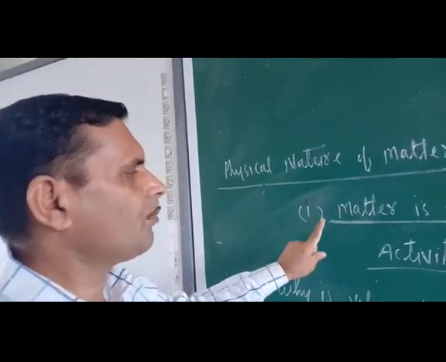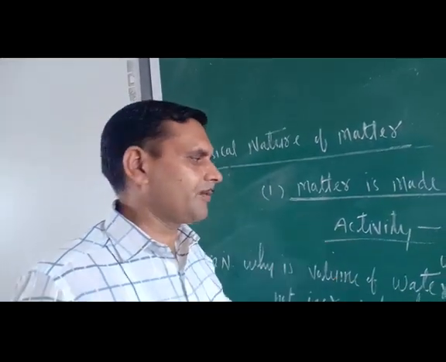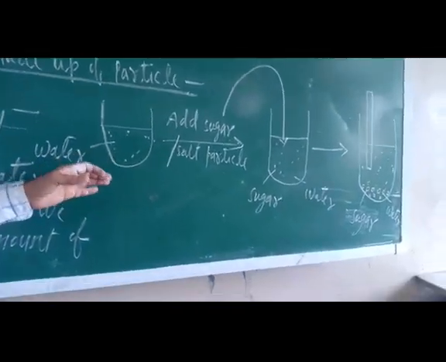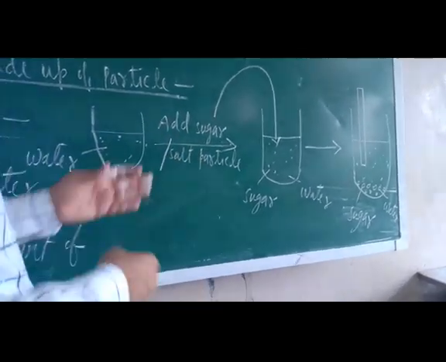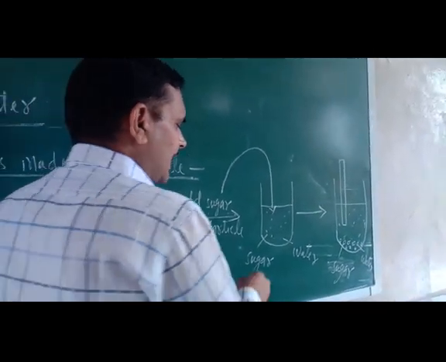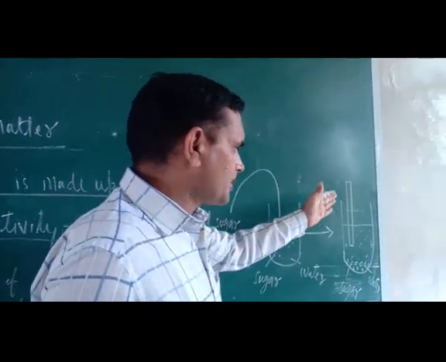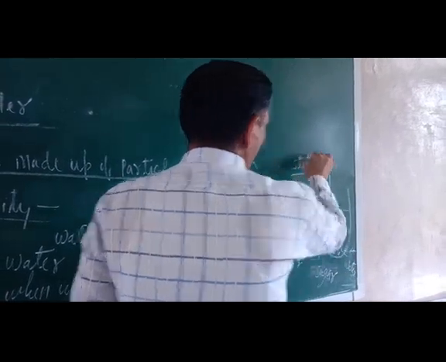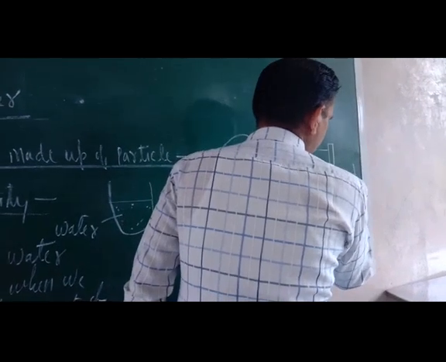Now, since matter is made up of particles, we will prove this with the help of one activity. Take one beaker and fill it with about 100 milliliters of water. Now add one teaspoonful or a pinch of sugar or salt to it. After adding the salt or sugar to the water, stir it. What you will see is that the sugar or salt dissolves very quickly into the water.